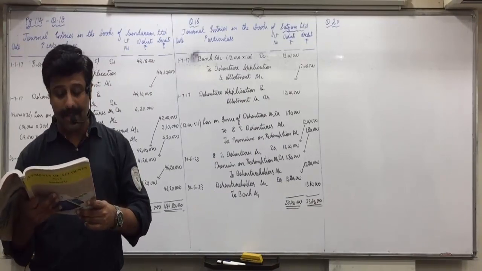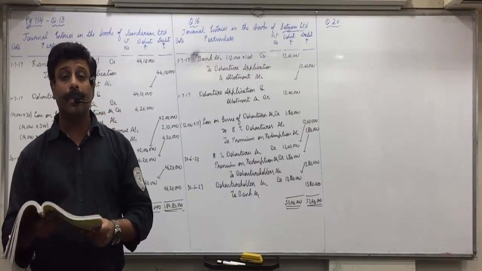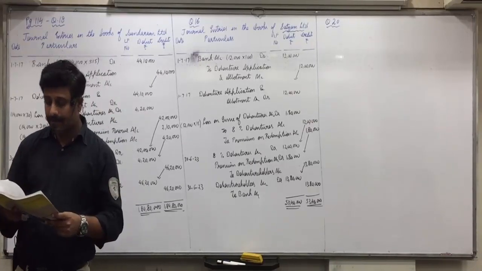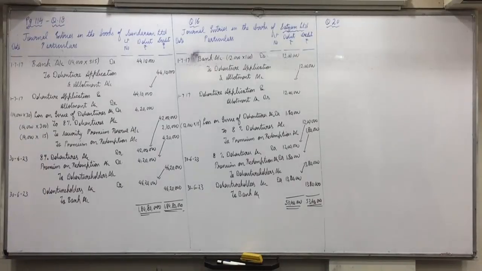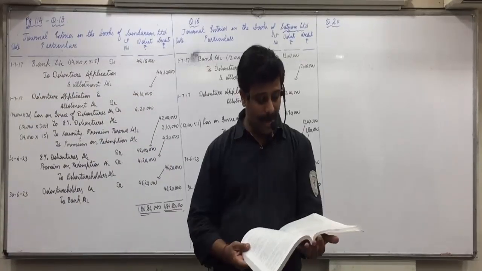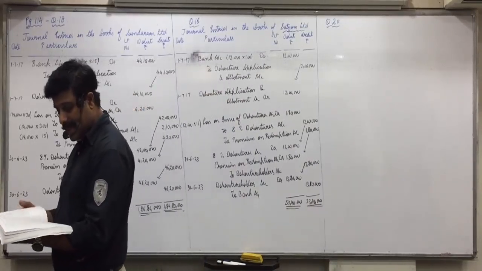Star Technology Limited issued 16,000 8.5% debentures of 100 each at a discount of 10%. What will be the amount of discount? 10 rupees only, 100 into 10%, 10.